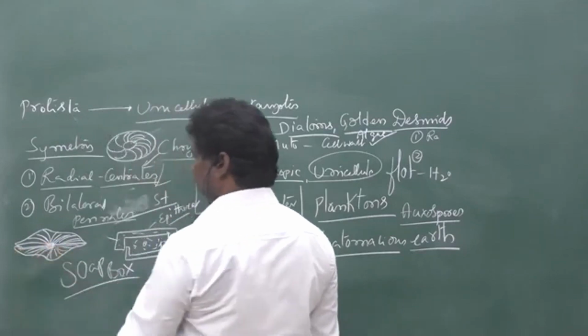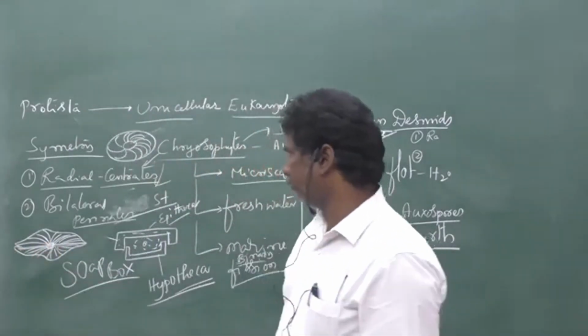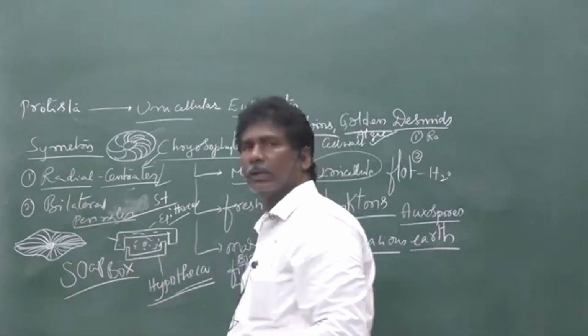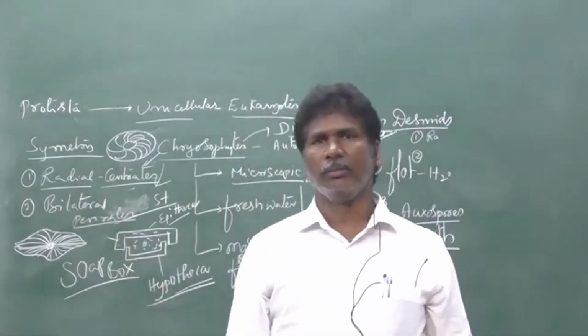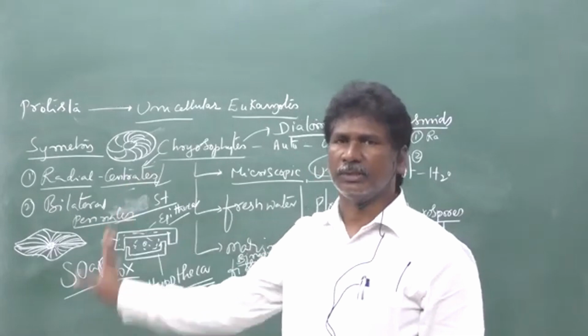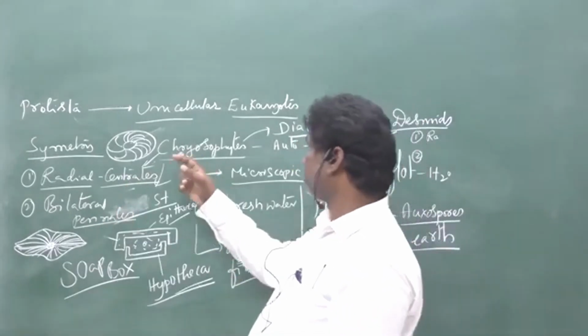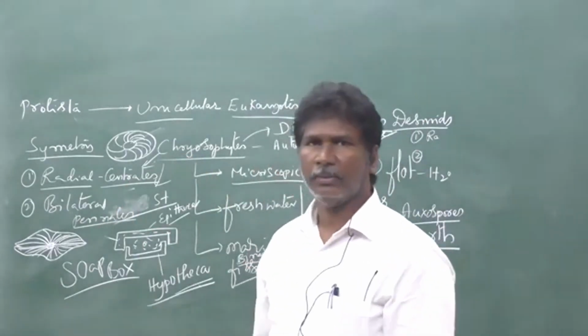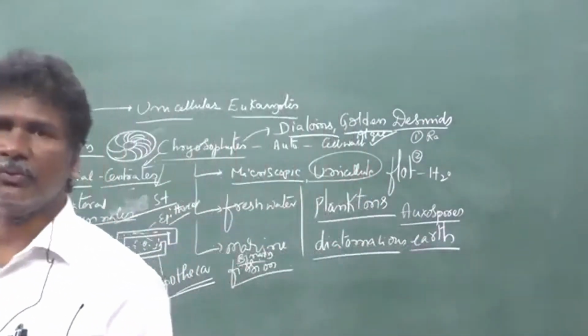This is bilateral symmetry. So these are the first group, the chrysophytes. Most important for mass question for your IP.